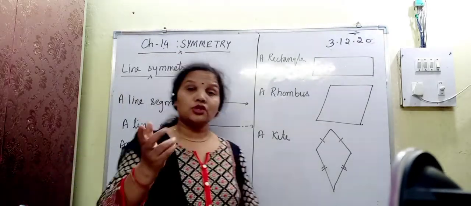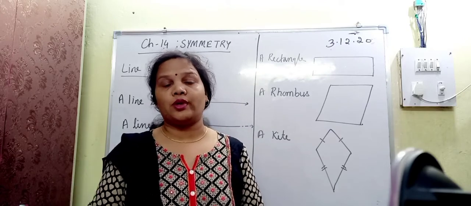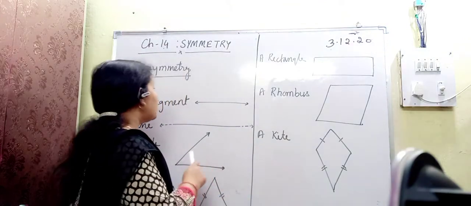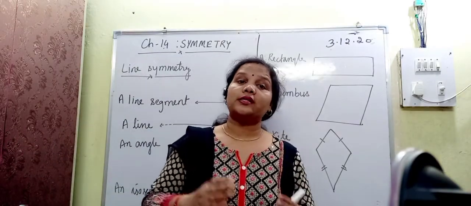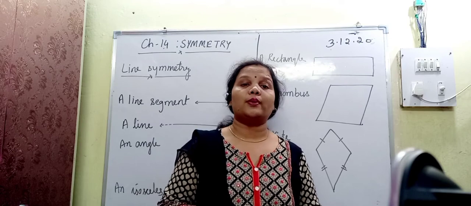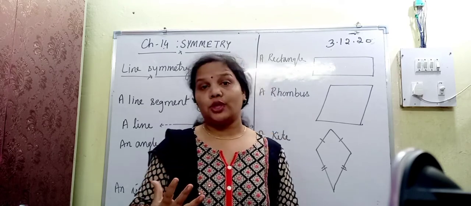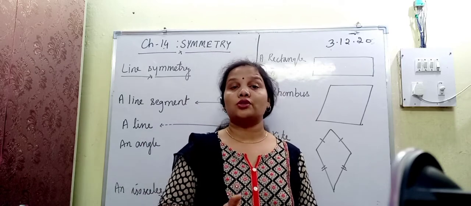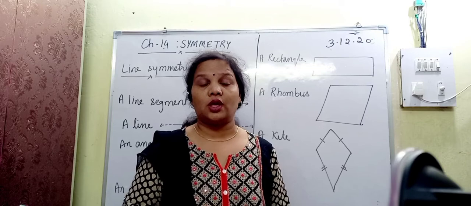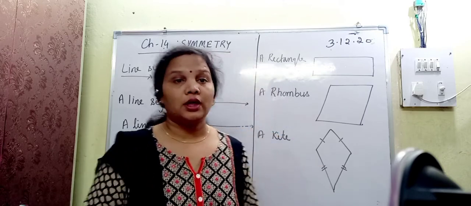So the first thing is line symmetry. So what is line symmetry? A line which divides any figure or any shape into two equal halves. They look completely similar to each other, then that line is known as the line of symmetry, or axis of symmetry, which always gives you a mirror image from the other side.